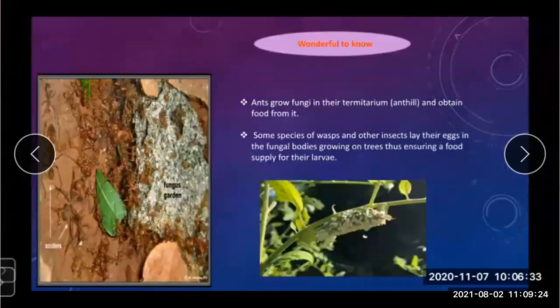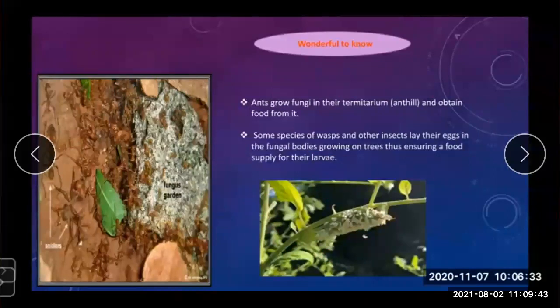There are some species of wasps and other insects who lay their eggs in the fungal bodies growing on the trees, thus ensuring a food supply for their larvae.